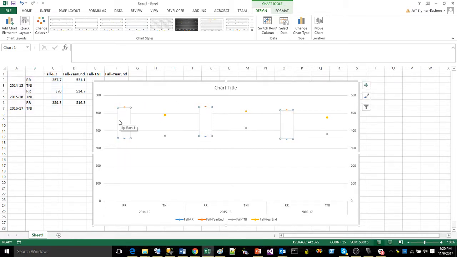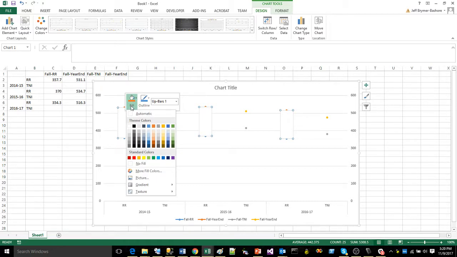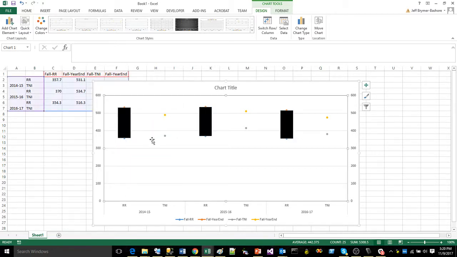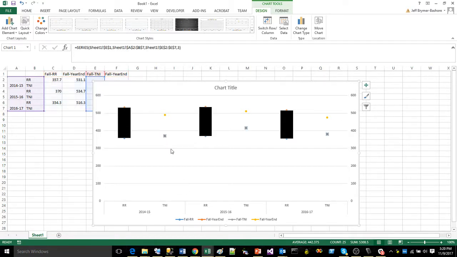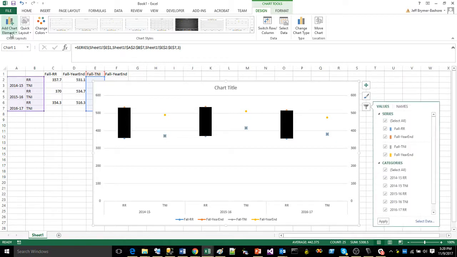So I am going to right click on this bar, or a 2-finger mouse click if you're a Mac user, and I'm going to come into the fill button and fill it with a black color. So there we go. Now I'm gonna come over to this gray dot right here. I clicked on the gray dot. I'm gonna move my mouse back up to the add element button.